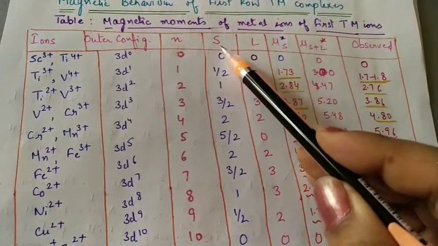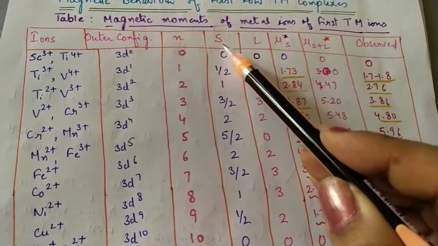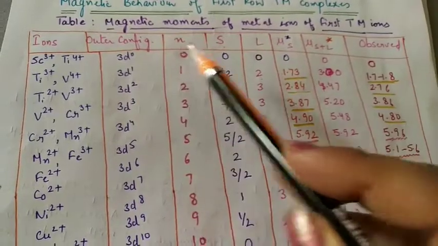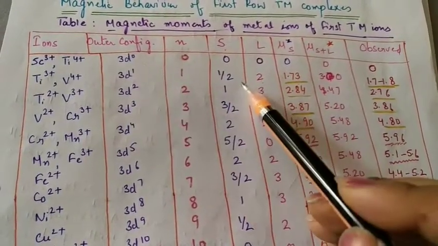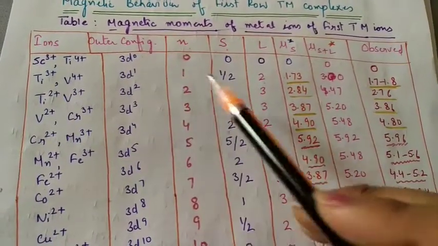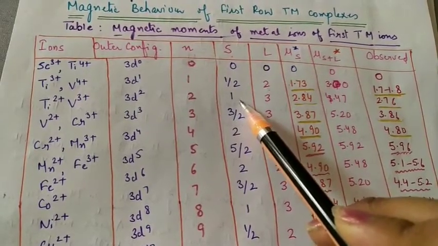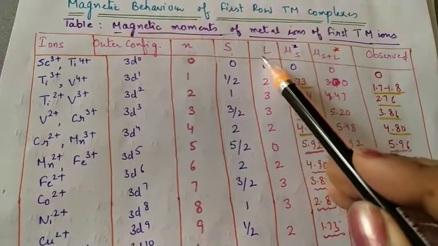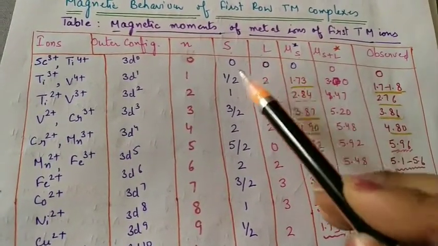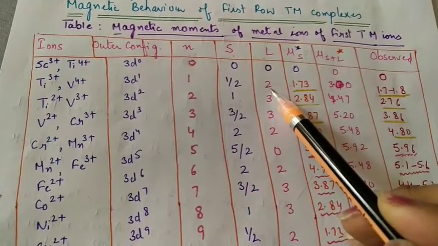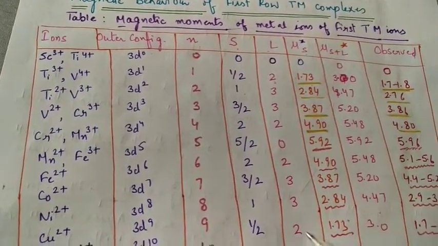Spin magnetic moment: you know how to calculate the spin quantum number. For 3d0, spin is 0. If it is 1 electron, it is half. If there are 2 electrons, it will become 1/2 plus 1/2, 1, and so on. L: you know how to calculate the orbital angular momentum. So here it is 2, 3, like this we have calculated.